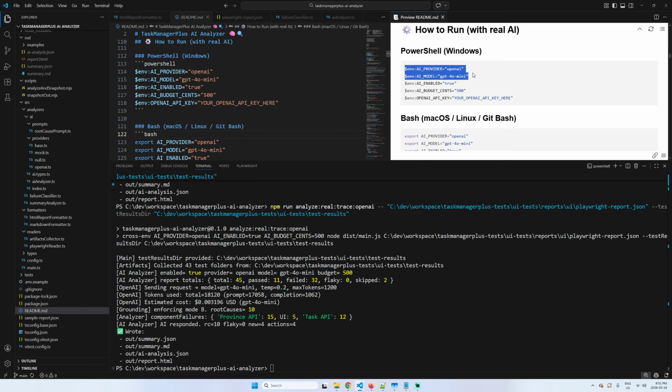Another example, it's this one. Okay, this one we need to copy and paste in here. Of course, remember, this one you need to replace with your API key. Okay, now let me just come back in here and okay, tokens used, total was this one, prompting. Look at the price here. This is not expensive, of course, because I have a small project, but in a big project it could be more expensive.